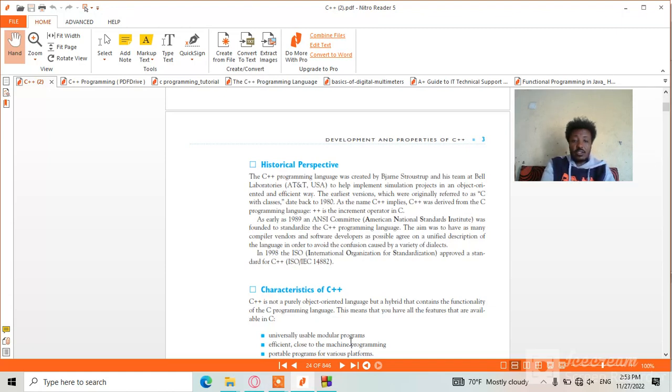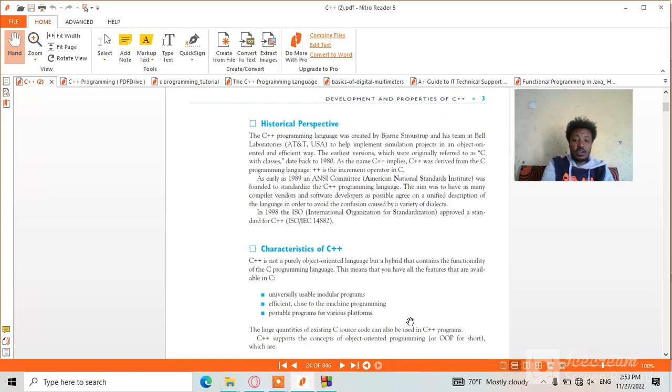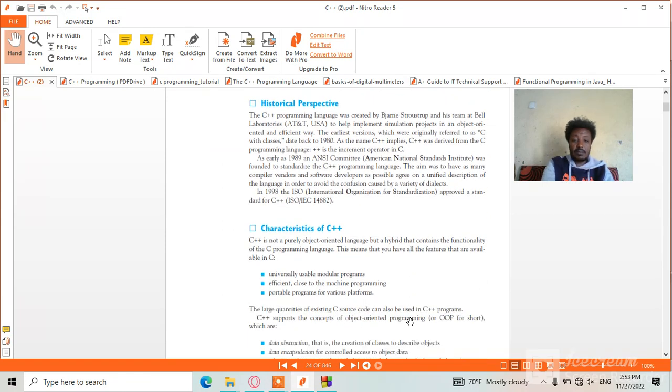So you may have ISO, the International Organization for Standardization, approve it in 1998. C++ is not a purely object-oriented language, but a hybrid that contains the functionality of the C programming language. This means it has the following features that are available in C: universal, usable, modular programs, efficient, and close to the machine programming.